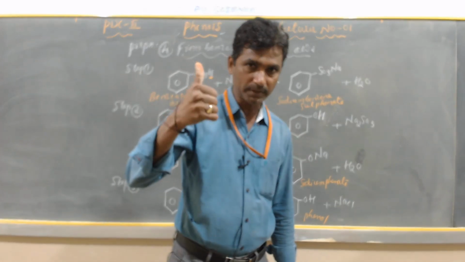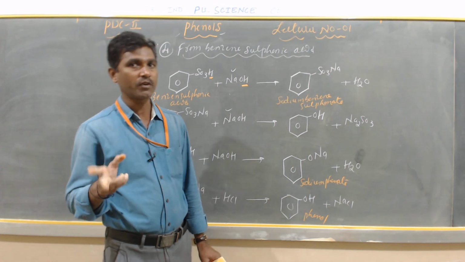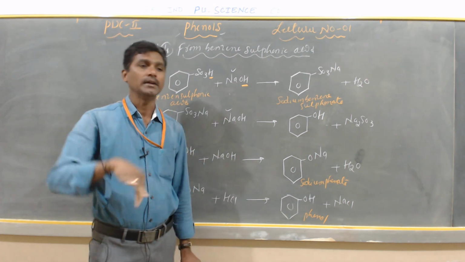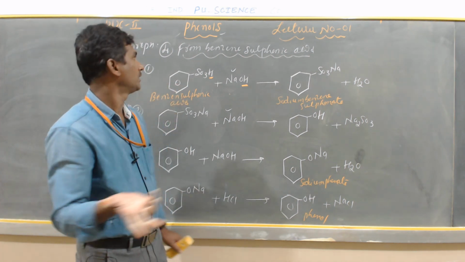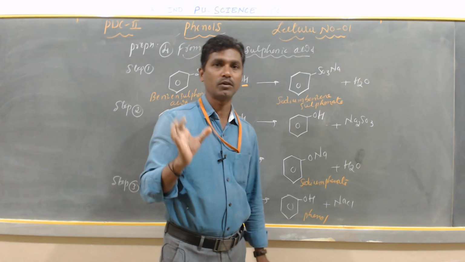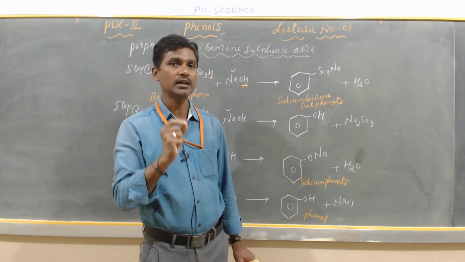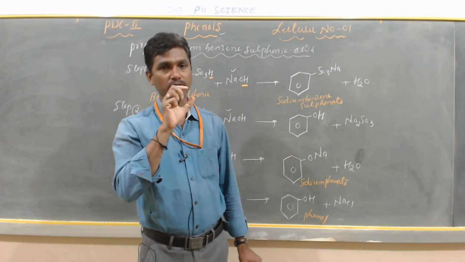The first method of preparation is from haloarene. The second method of preparation is from benzene diazonium chloride. The third method of preparation is from cumene. The fourth method of preparation is from benzene sulfonic acid. So these are the preparations and classification of phenol that we have discussed.